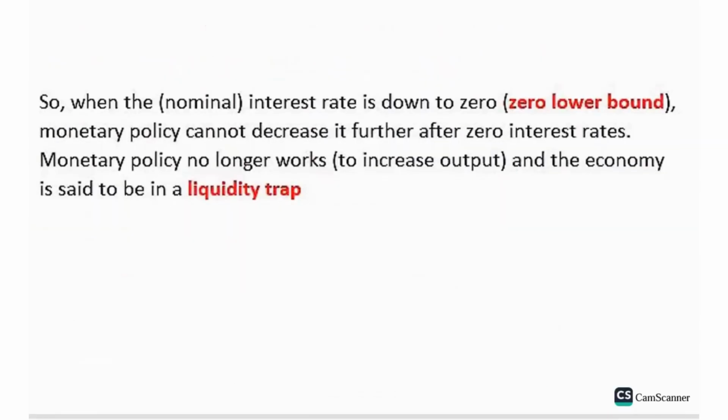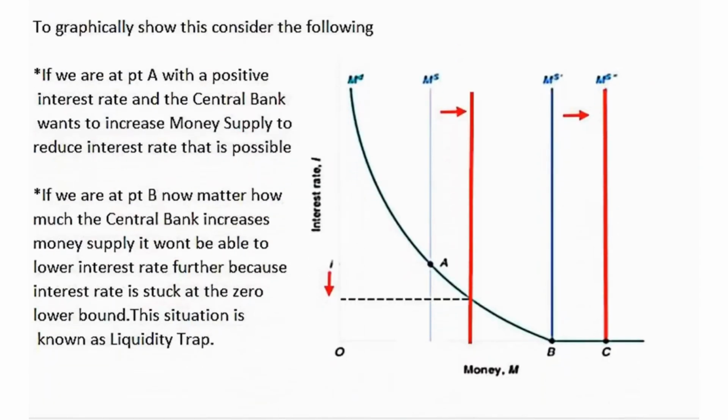Liquidity trap comes from this idea that when the nominal interest rate is down to zero, monetary policy cannot decrease it further. Hence, monetary policy no longer works in an attempt to increase output, and the economy is said to be in a liquidity trap. Let's graphically illustrate this now. To graphically show this, consider the following.